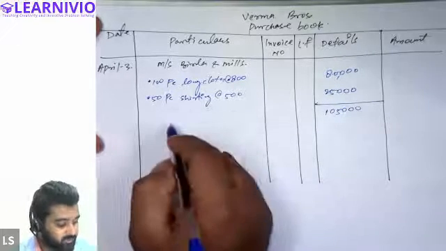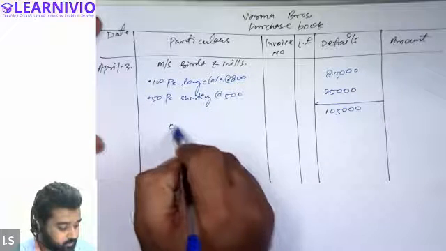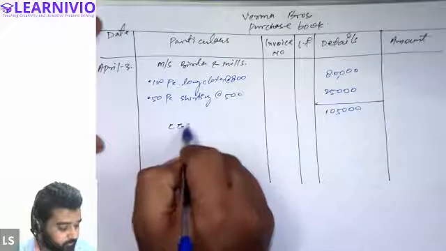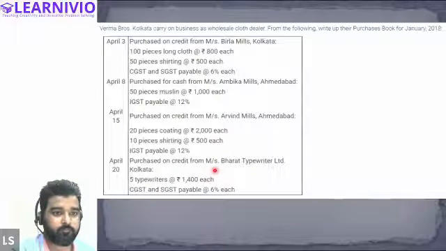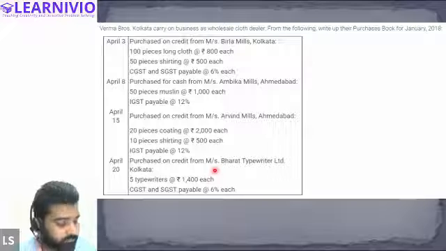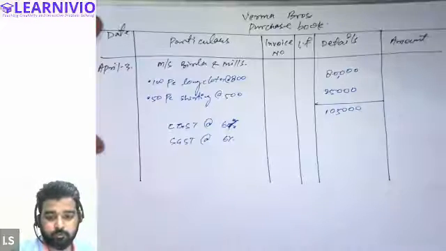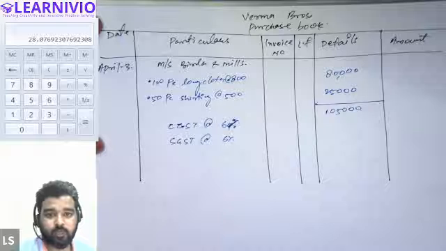Yes, sir. Now CGST and SGST will be applicable. We will add CGST first of all. At the rate of how much? At the rate of 6%, I think. 6%. And SGST is also at the rate of 6%. So can you please calculate 6% of 1,05,000? How much will it be?